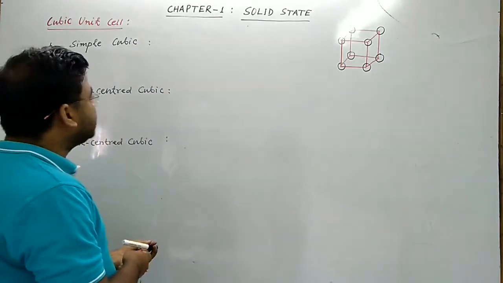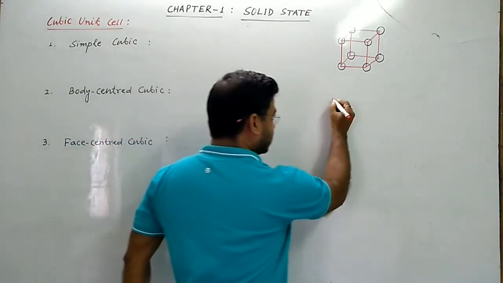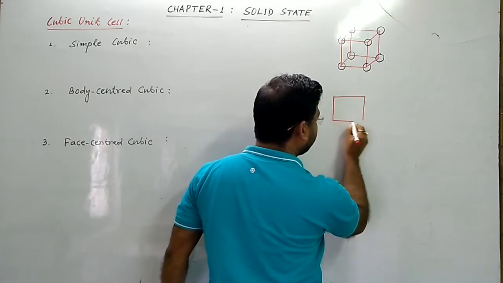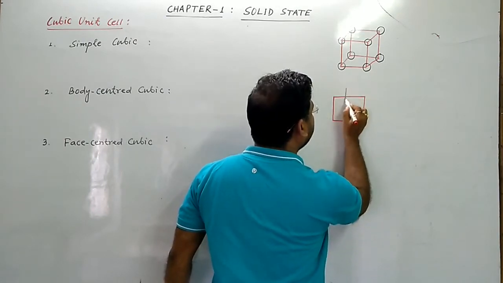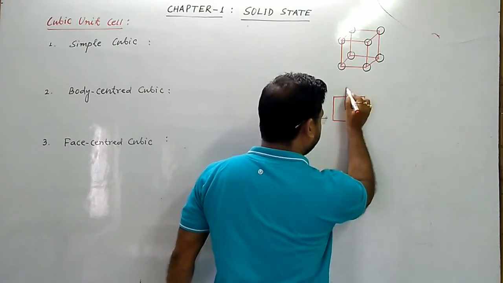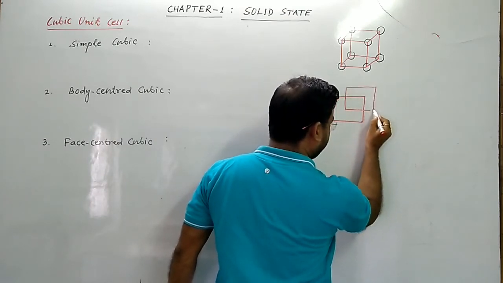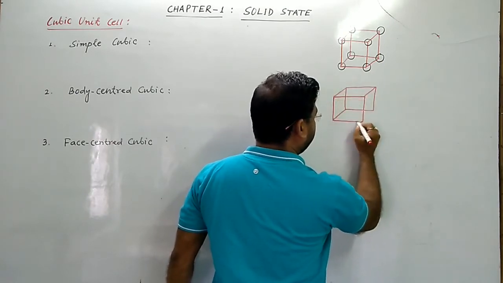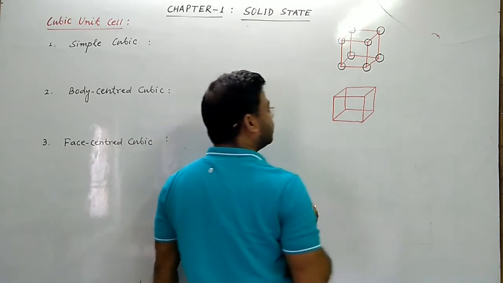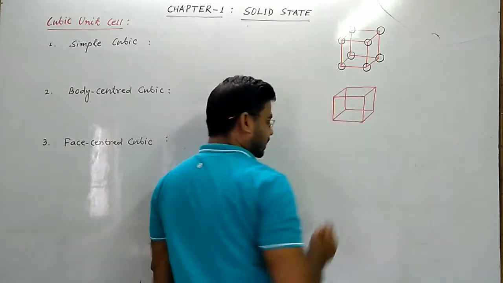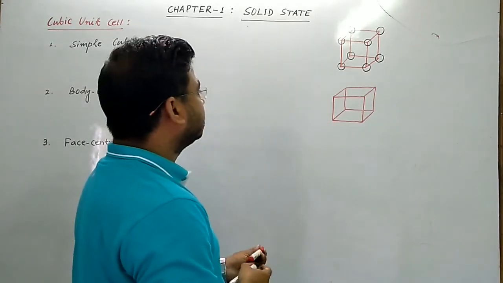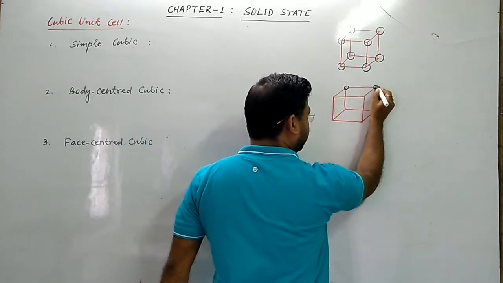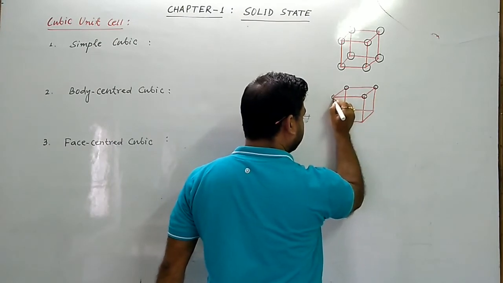So now the body centered cubic unit cell. What is it like in the body centered one, sir? This is the body centered cubic unit cell. So in the body centered cubic unit cell there are again 8 atoms at the 8 corners of the cube.